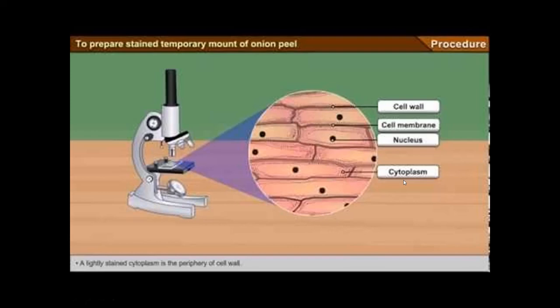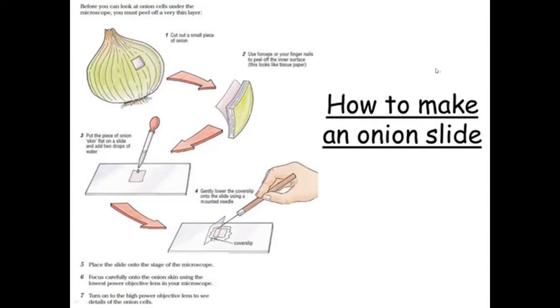Now we have to prepare a slide. How can we do that? Let us see now how to make an onion slide. We need one onion. We have to take the onion and cut a small piece of onion and take it with the help of forceps. We have to cut out and take a thin layer.